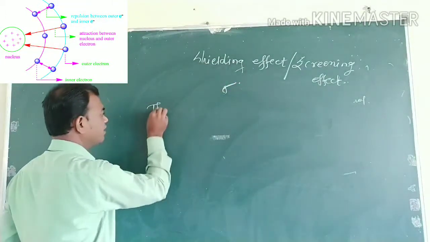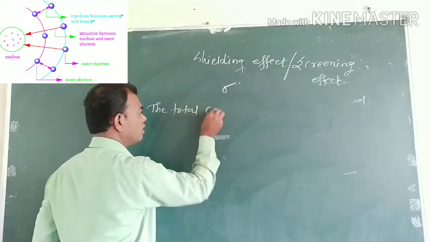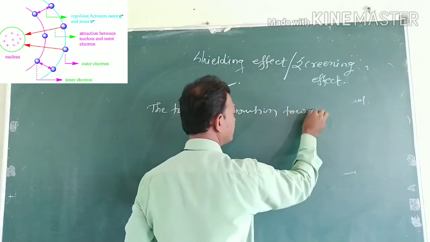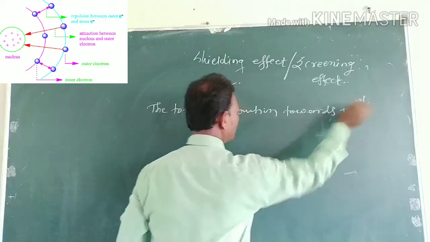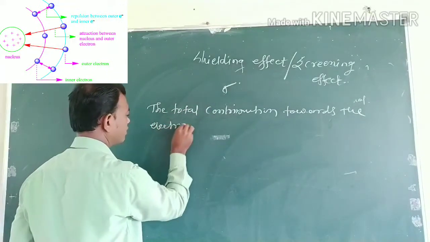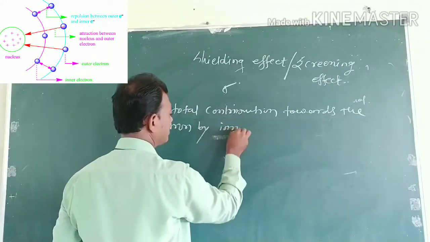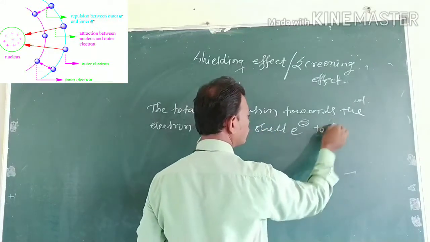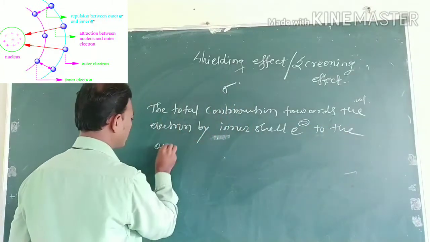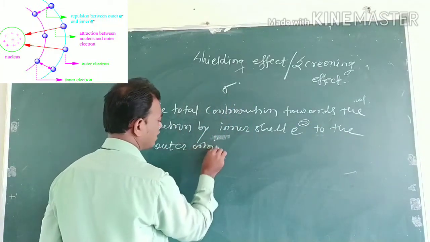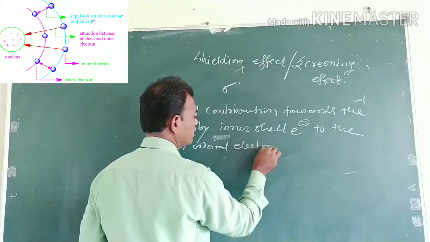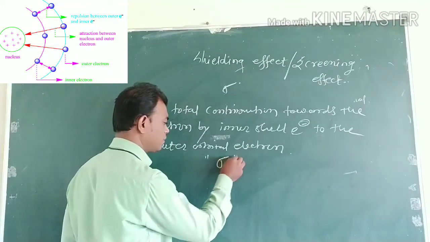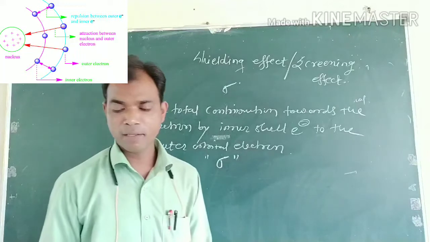That is, the total contribution by inner shell or inner orbital electrons to the outer orbital or shell electron is the screening constant, represented by the symbol sigma. Okay, did you get that?